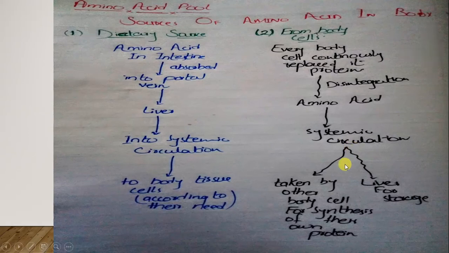Yeah. So this is the second source, from the body cells, and the body cells are continuously regenerating and replacing their proteins, so they break down this protein into simple amino acids. These amino acids are then released into the blood. From the blood they may be taken by other cells, or maybe the liver, or they may be excreted out of the body in the form of ammonia.